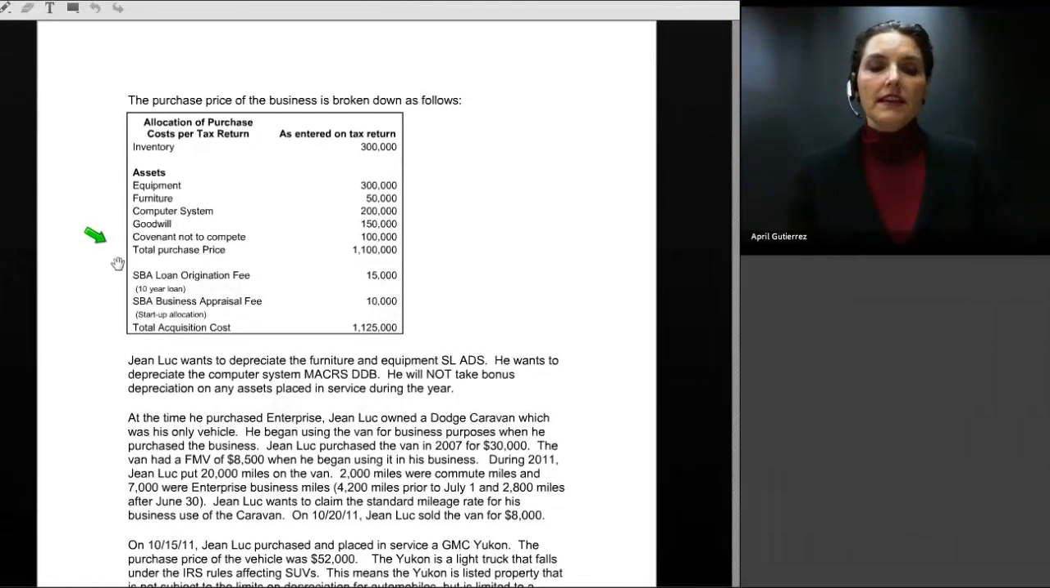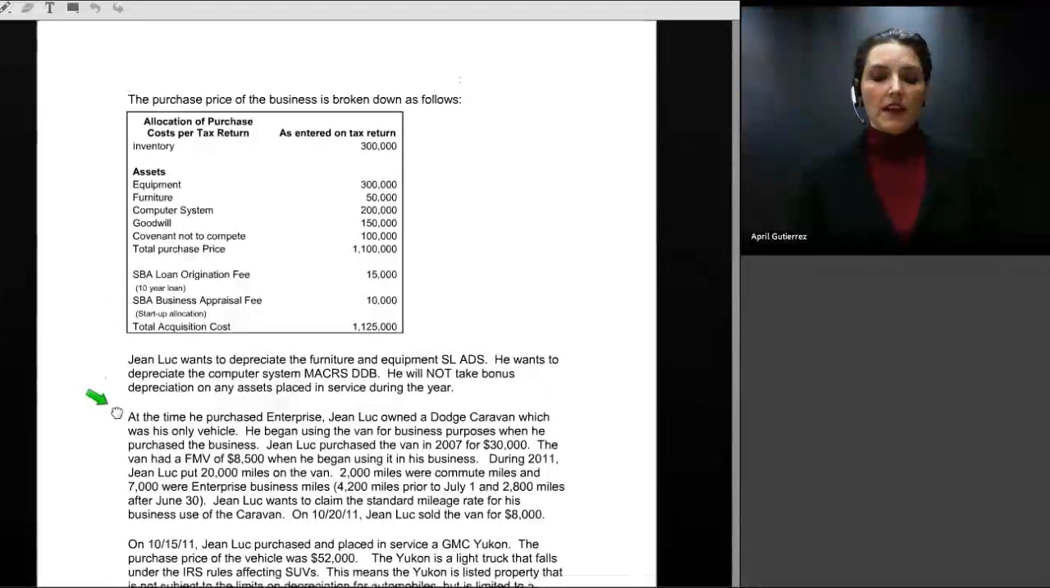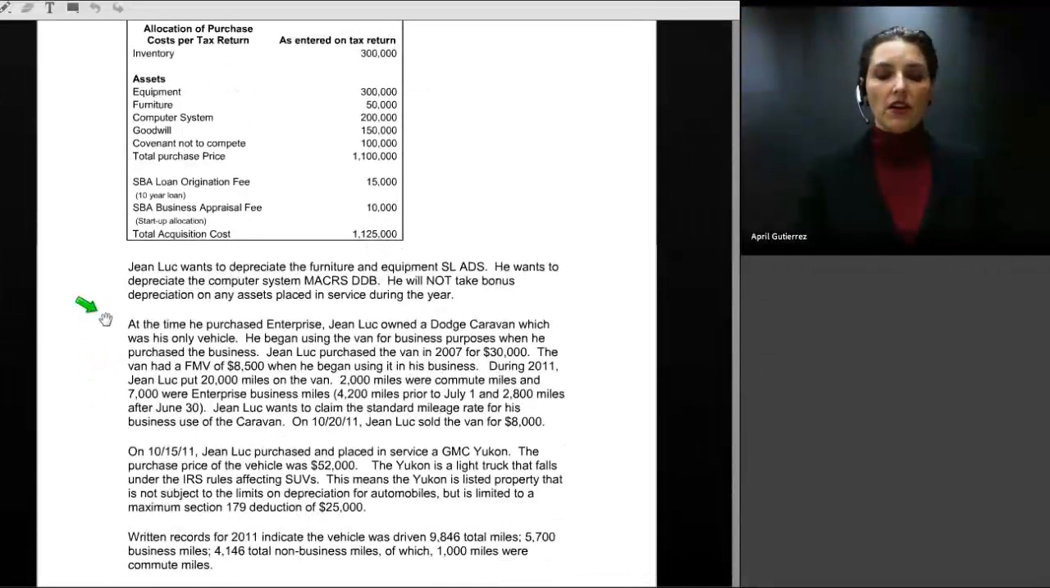In addition to the acquisition cost of the business, Jean-Luc incurred costs associated with acquiring the business. These costs included an SBA loan origination fee, which is assessed on a 10-year loan at $15,000. That SBA loan origination fee is amortizable over 10 years. There's also an SBA business appraisal fee, and this is allocated to startup costs. So his total acquisition cost of the business is $1,125,000.